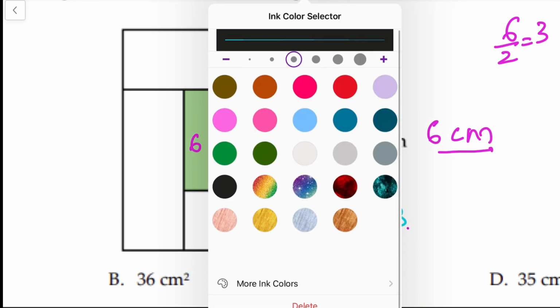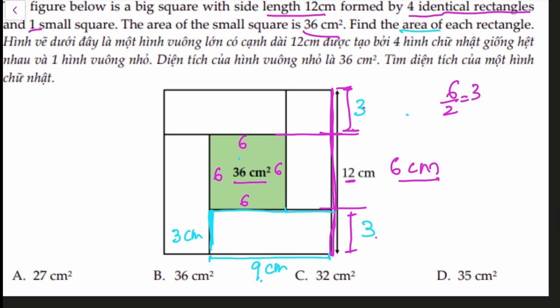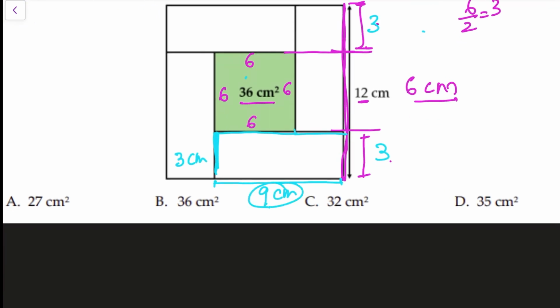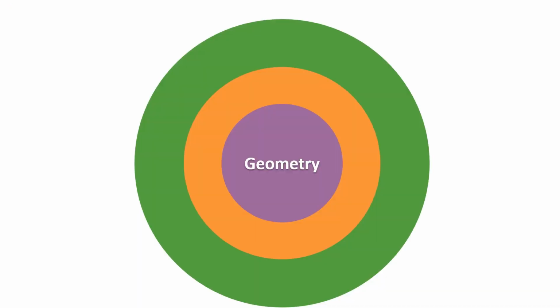Now again, looking at our rectangle, we can see that it is 6 and 3, 9 centimeter. We can see that the square is 6, and then another 3 is from the width of the rectangle, so the length is 9, and the width of the rectangle is 3. So that means the area of our rectangle that we were looking for is length times width. So area of each rectangle, they are all identical, is 9 times 3 is 27 centimeter square, and the answer is A. Here is our answer.